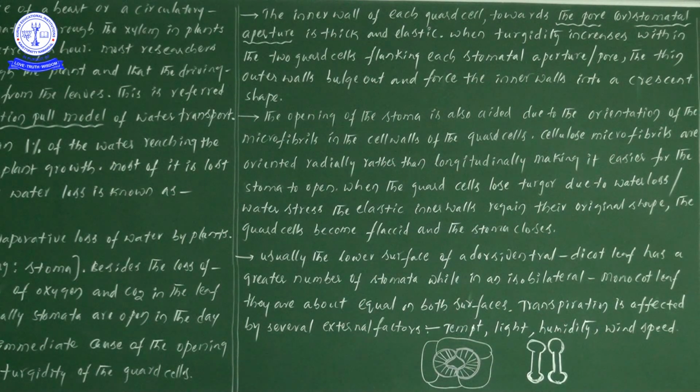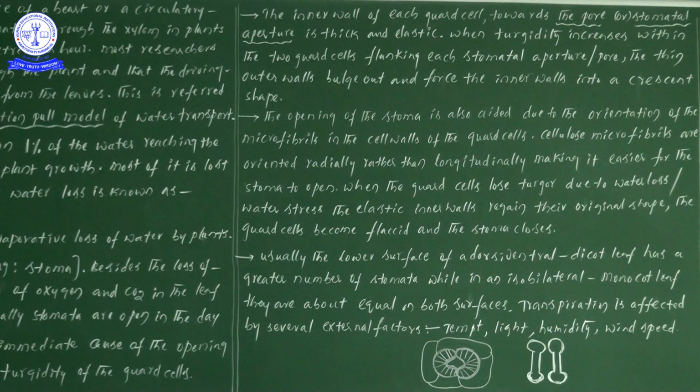We already saw that inner walls have an elastic nature. So when water molecules continuously enter the guard cells, these guard cells will bulge like balloons. Thereby there is a chance to open the stomatal aperture. Like a balloon, when these guard cells are opened, at that time we will observe the formation of a stomatal pore, or the size of the stomatal pore is increased.